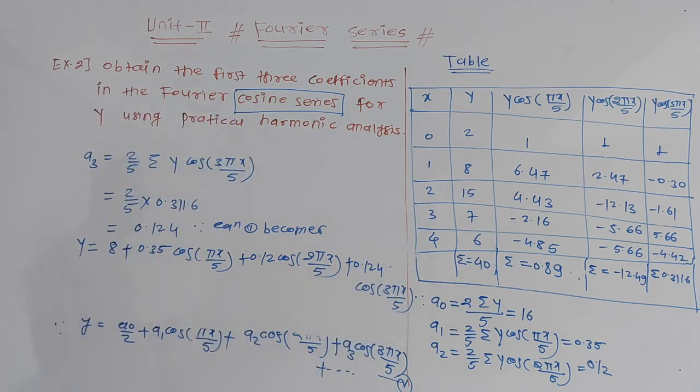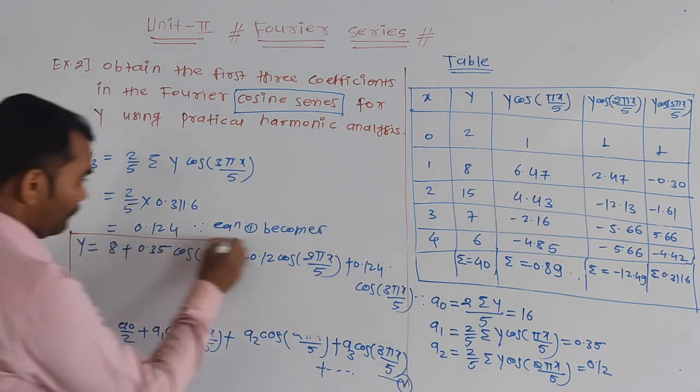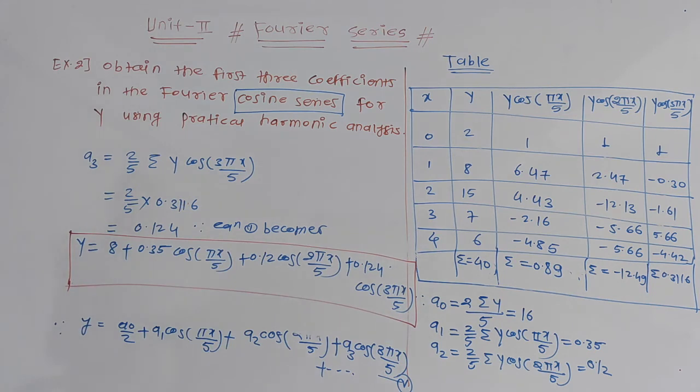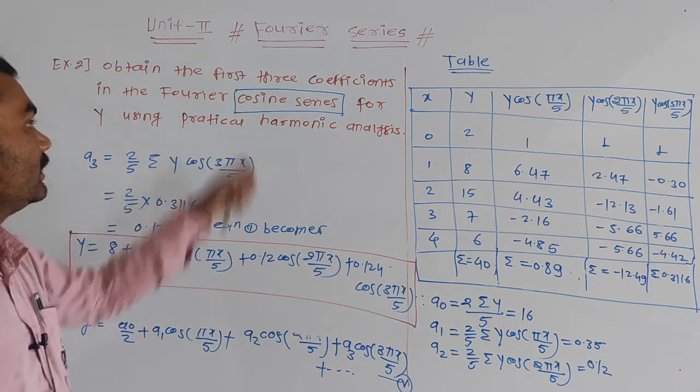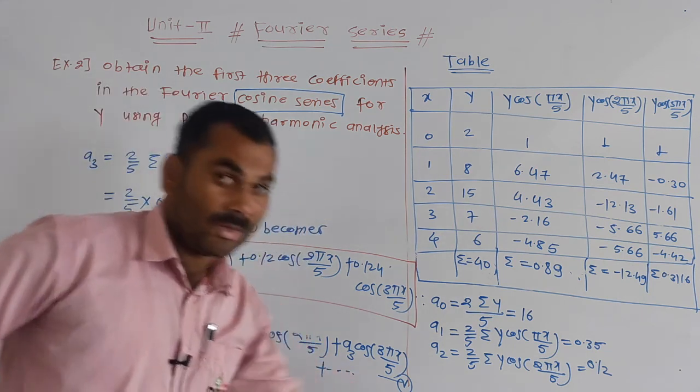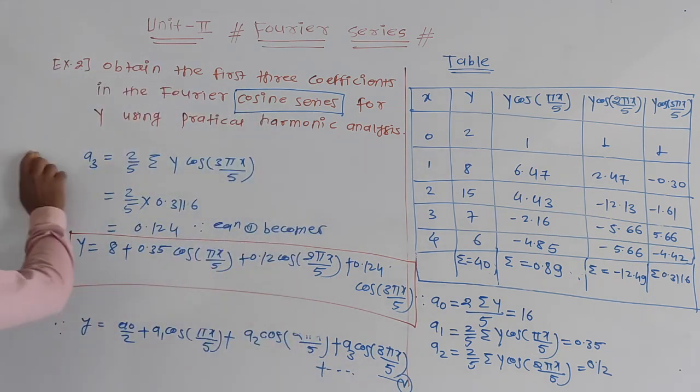This is your second example, and this is your answer, y is equal to this. In this example we have to find the first 3 coefficients in the cosine series. For this purpose we use the half range Fourier cosine series, then same question, same answer. Now I will give one more example for homework to you.